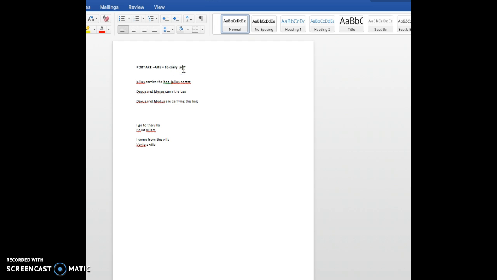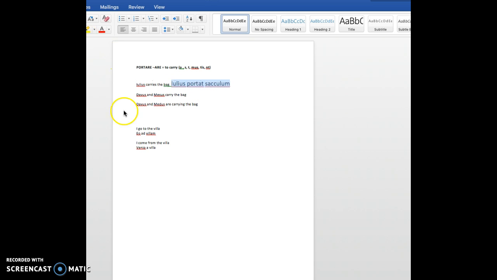For the present they are O for the first person, S for the second, T like portat for the third person singular, and then mus, tis, and nt as you have studied, okay? So Julius portat saculum, saculum in accusative because it's the direct object, okay?